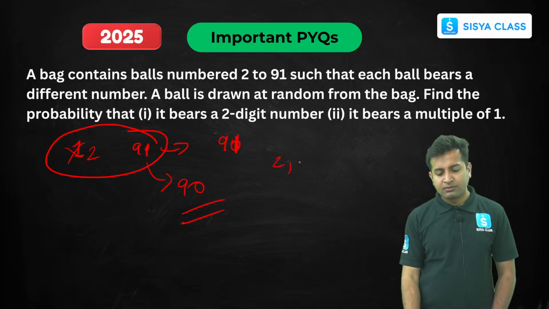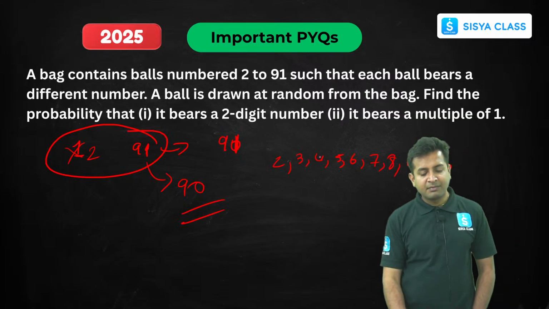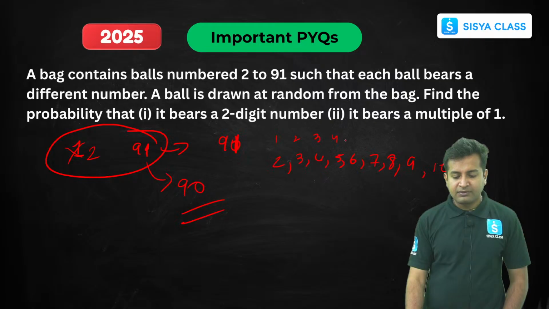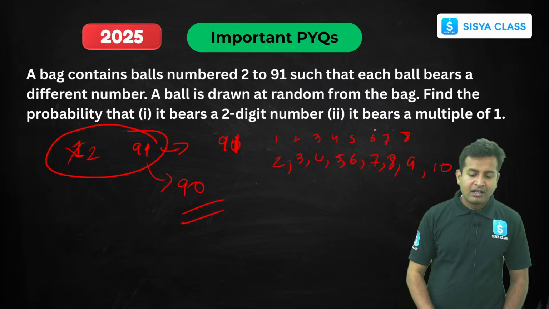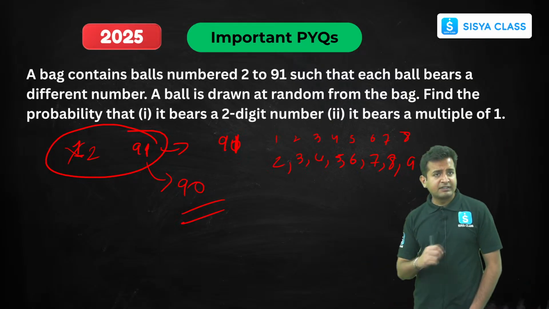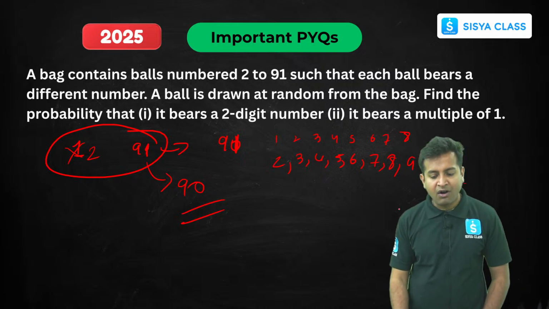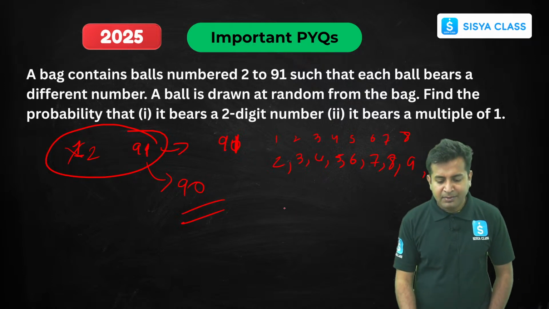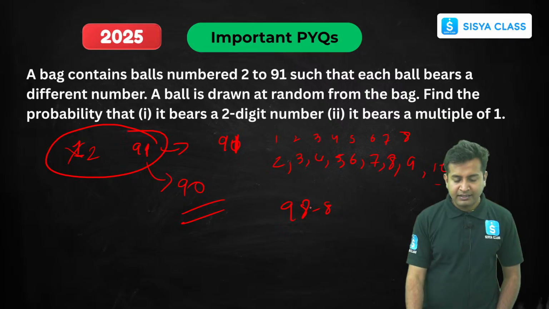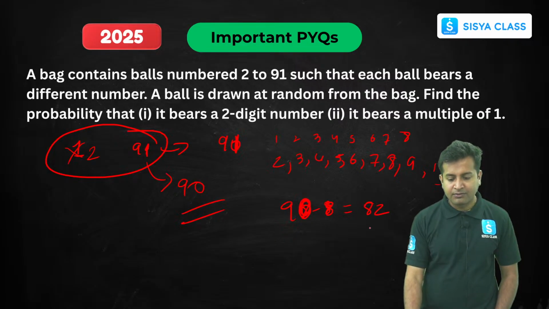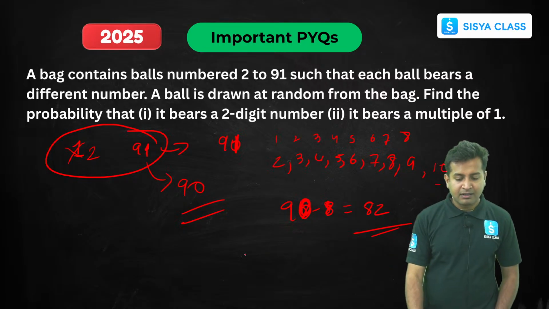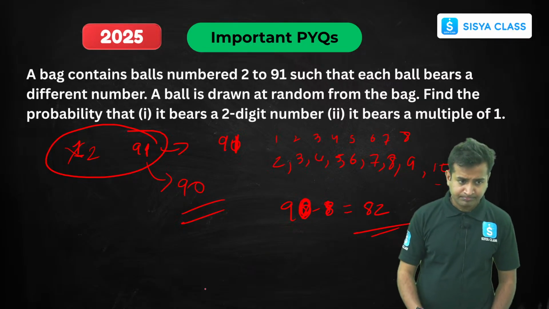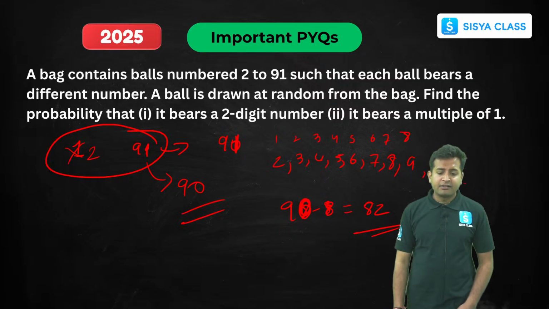Now the first question it asks is, it bears 2 digits. So let's start: 2, 3, 4, 5, 6, 7, 8, 9 and 10. So how many single digits are there? 1, 2, 3, 4, 5, 6, 7, 8. Now, just remove these numbers, so we'll be having all the double digit numbers. So 90 minus 8, right? 90 minus 8 is how much? 82. So we have 82 double digit numbers, right?